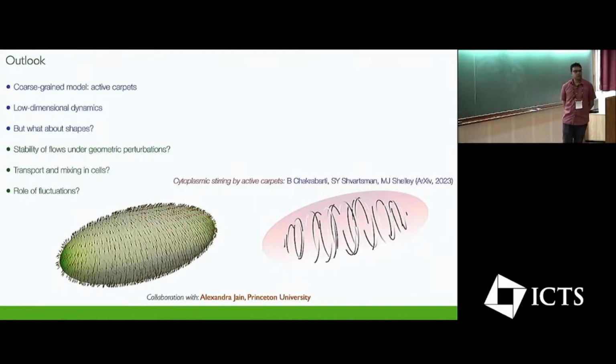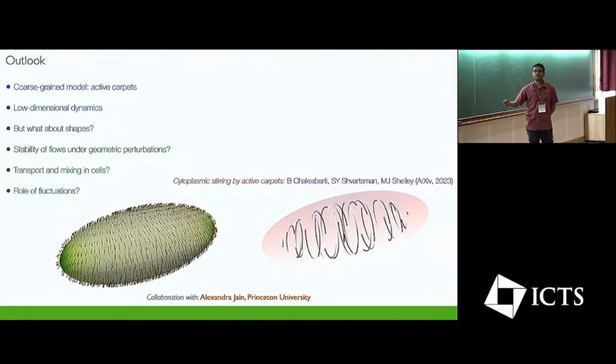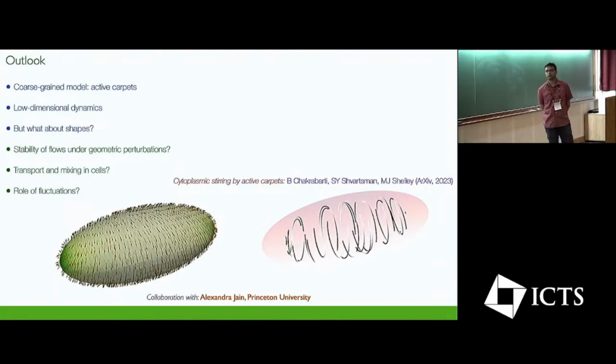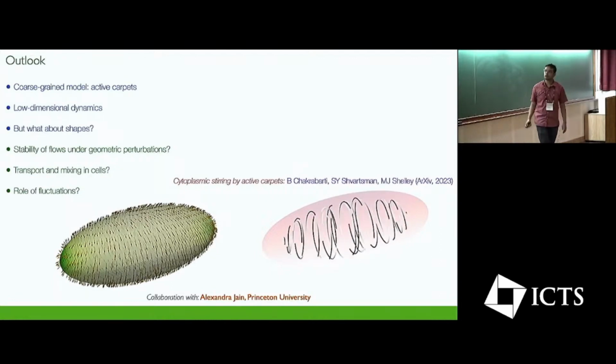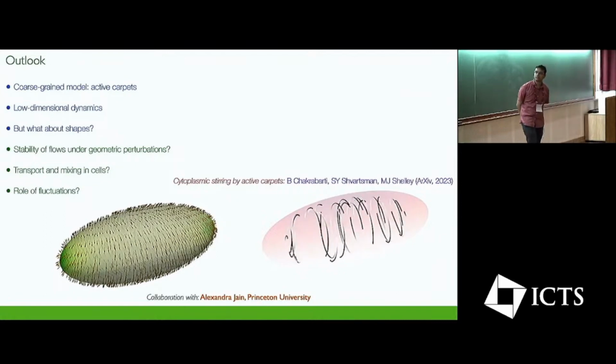So with this model, you can do much more analysis. You can work out the stability results inside the sphere analytically. You can do weakly nonlinear theory and try to understand why the dynamics is low dimensional. You can prove what the global attractors of the problem are and so on. I won't go into the details of that. But if you're interested in this, there's a preprint available on arXiv on this work.